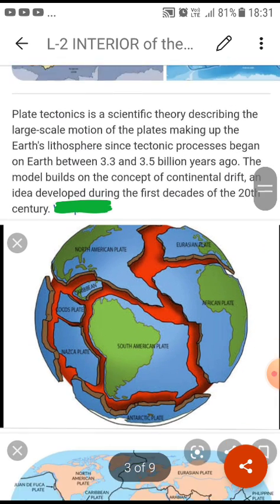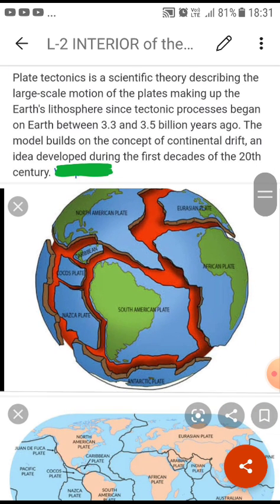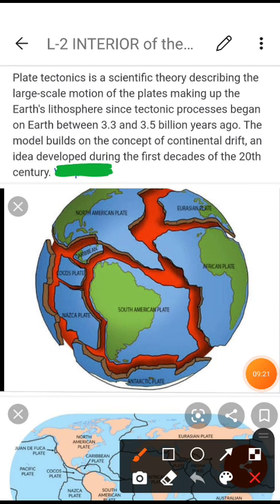Now these are the different kinds of tectonic plates, the diagram is given here: South American plate, North American plate, Eurasian plate, African plate, Antarctic plate, and the Indo-Australian plate.